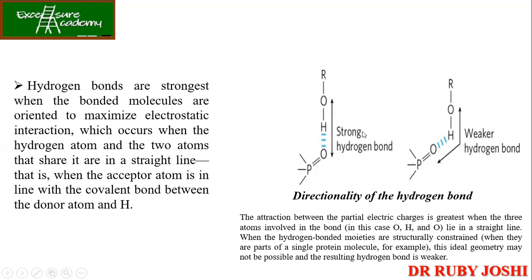So because of this the hydrogen bond is going to be stronger as compared to the other one. यहाँ पे आप देख सकते हैं, यहाँ पे वो tilt हो रहा है. So the directionality of the hydrogen bond is going to decide whether it is going to be stronger or weaker. Guys, please make a note of this figure also. This is also very important.